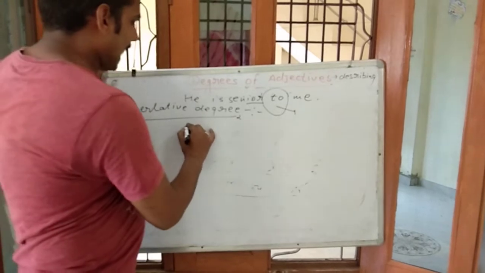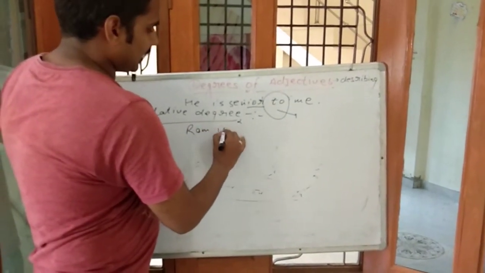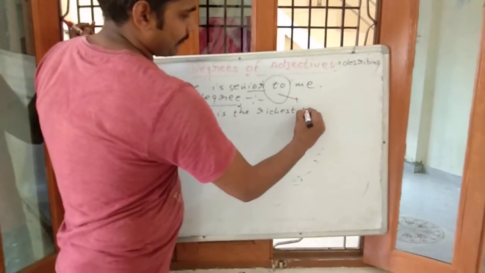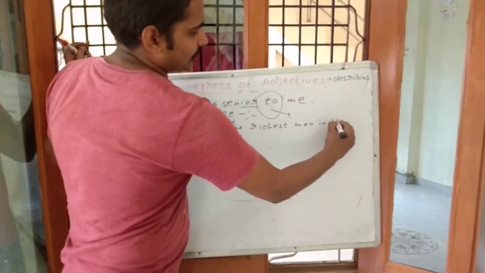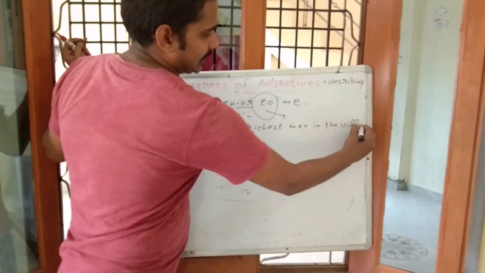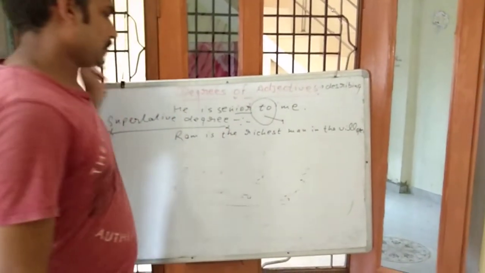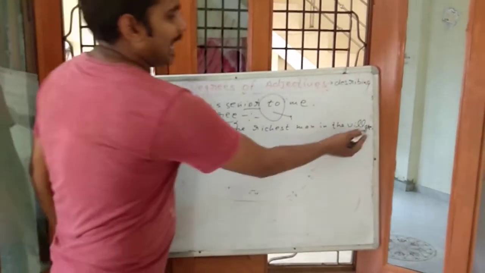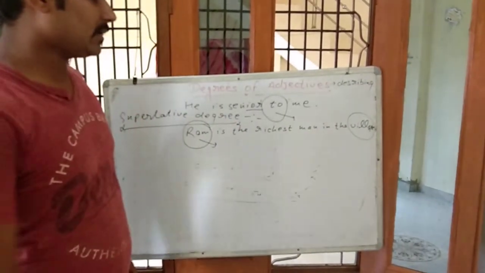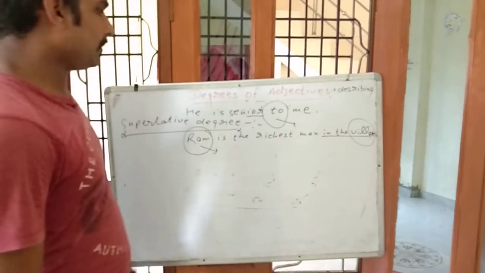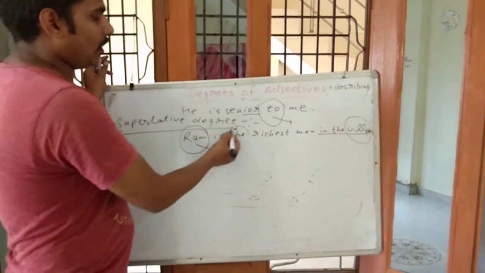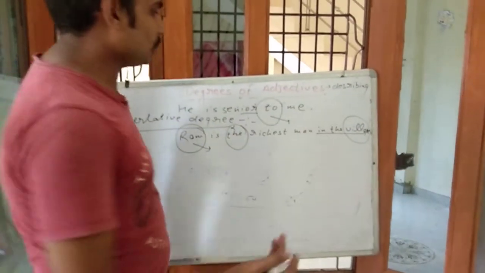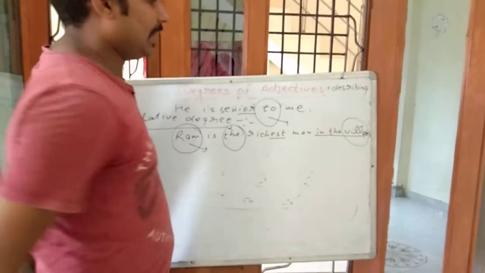For example, Ram is the richest man in the village. Remember, we are comparing a person to another group of people, and before superlative degree we always use the, and this is also known as est form.